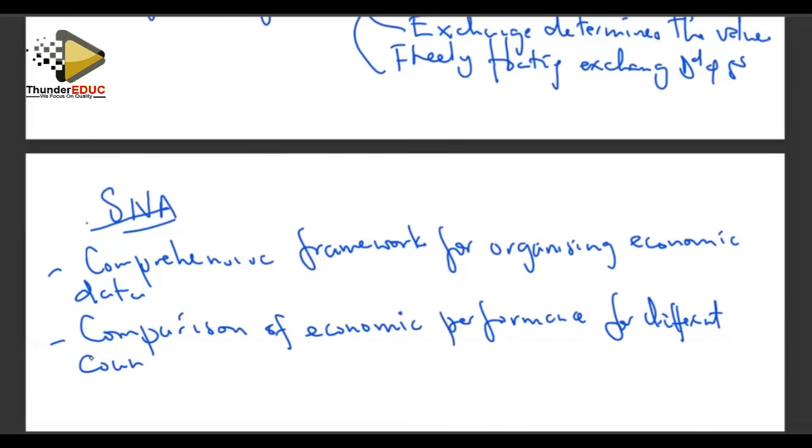It's possible because we are using a standardized method of gathering the data and presenting it. So we have a standardized way, which makes it feasible for us to compare the performance of the different economies, because we have a set of standardized guidelines that we are following.